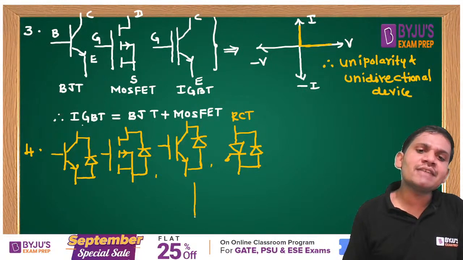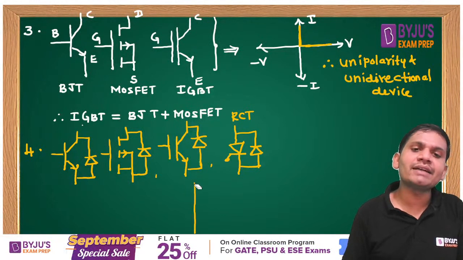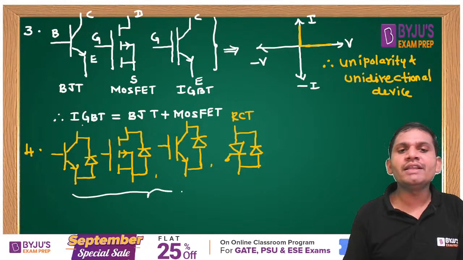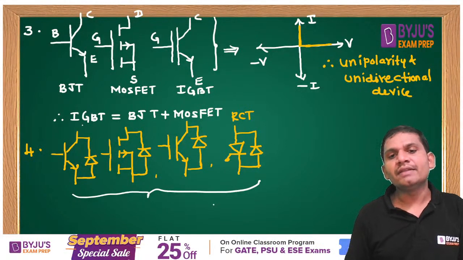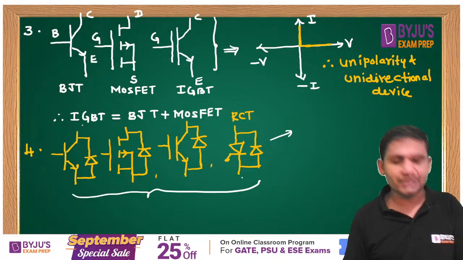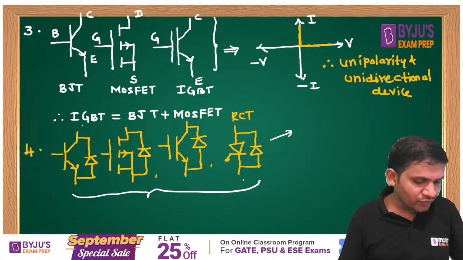All these devices have the same characteristics, students, with anti-parallel diode. Then what are the characteristics of these switches? What are the characteristics of these switches?